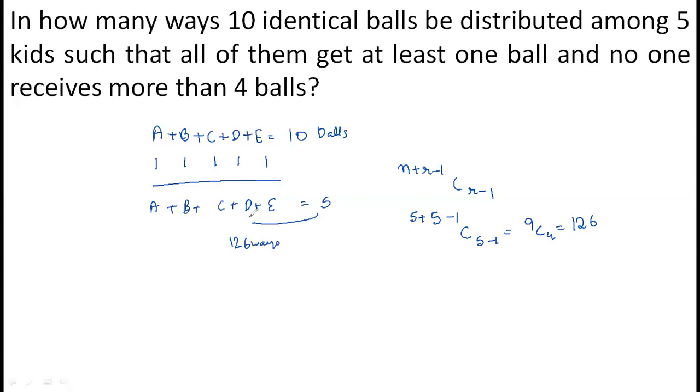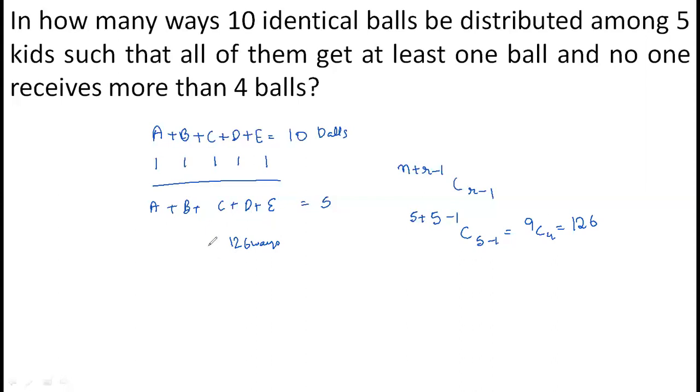But now there are two restrictions here. What are the 2 complicated cases here? One case is where A or any of these has got 4 balls, somewhere among the 5 there is a 4, and then 1 0 0 0 or something else, right? Or the case where A has got 5, okay? So there are 2 cases, 2 cases that we have to eliminate. The first case that we need to eliminate is if any of these is getting 4 balls or more.